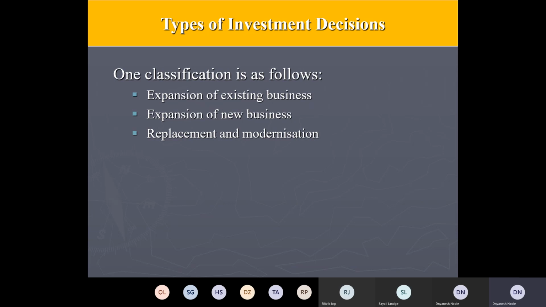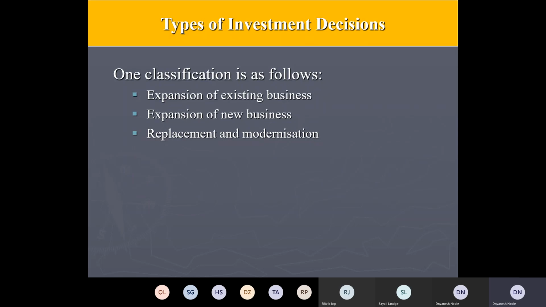Like ICICI Prudential, they are already in the financial domain, so for them it is a related diversification. But for other companies whose main businesses are not financial, entering insurance was an unrelated diversification. In either case, the firm makes the investment in the expectation of additional revenue. So investments in existing or new products are also called revenue expansion investments. The purpose of the first two is to increase the revenue.